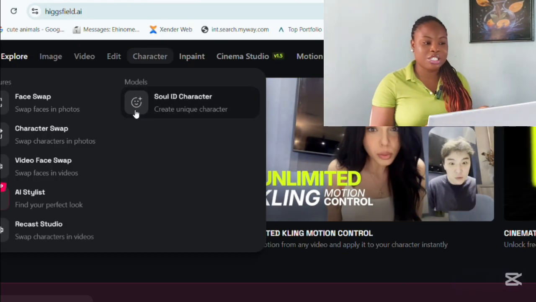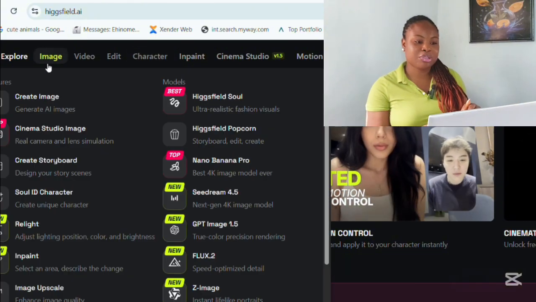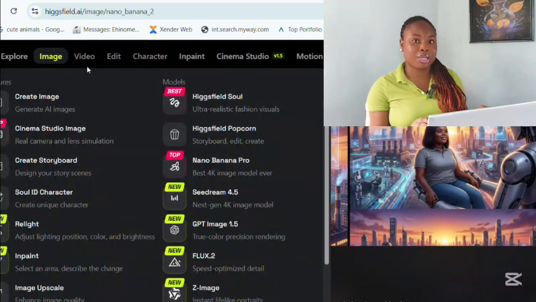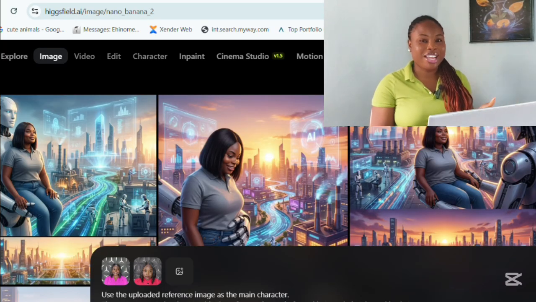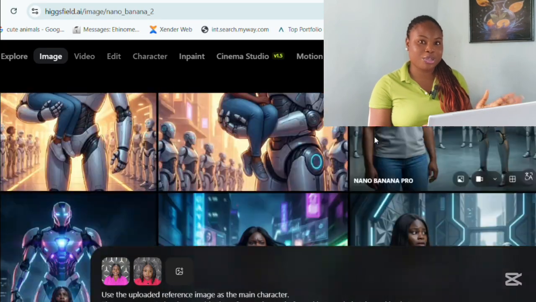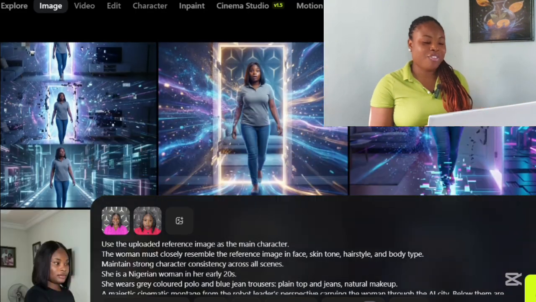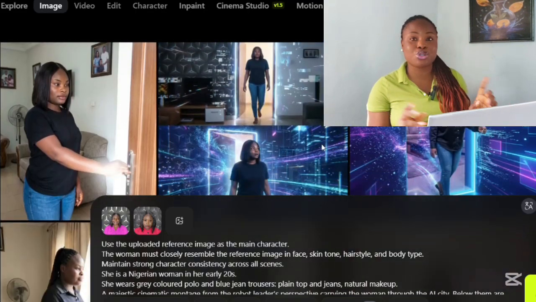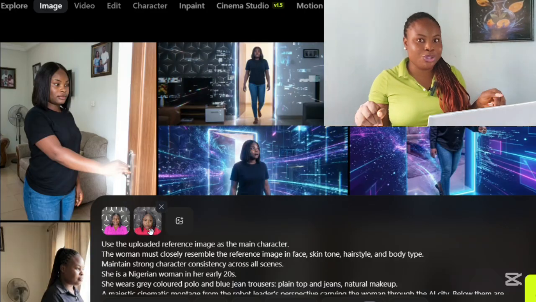Higgsfield.ai. When I went to Higgsfield.ai, I went to the image section. Remember I said I created these images using Nano Banana, but in Higgsfield.ai. So this is the image section where I created all the images I used to create my video. So this is the images here, right? So how did I do that? I first of all uploaded two of my pictures as a reference, because I wanted to use my pictures. I wanted to be inside the video, all right?